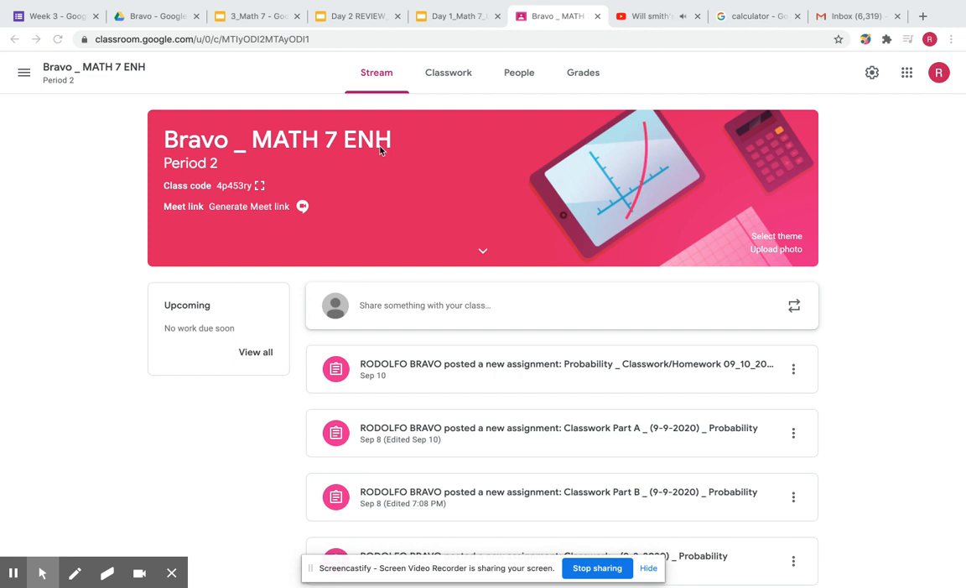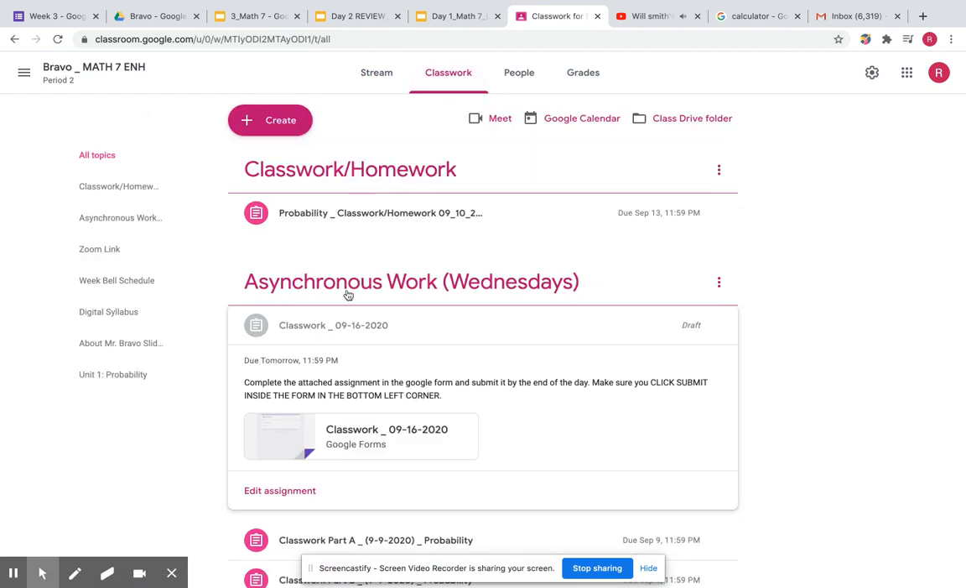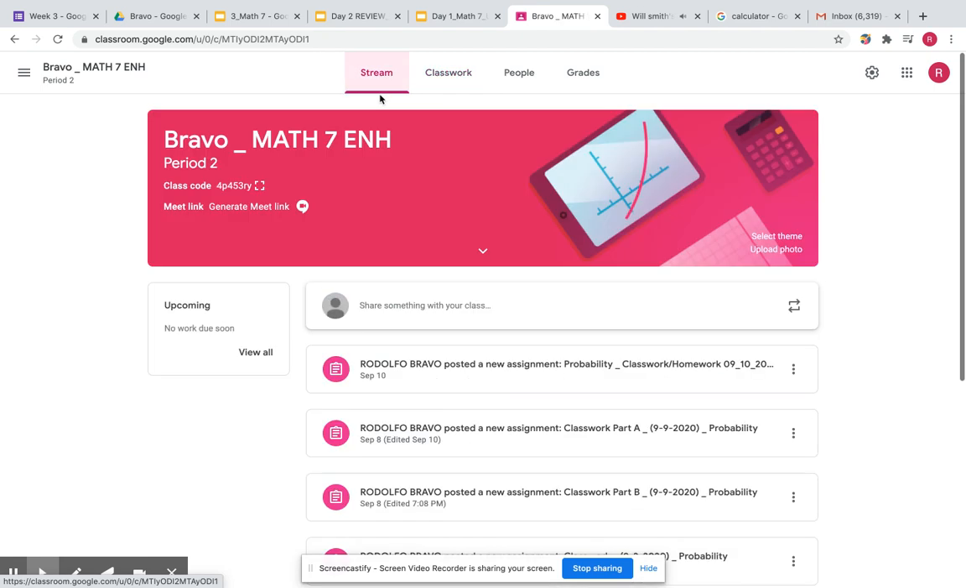But make sure you turn it in on time for your attendance, because it's really a handful if you turn in really late and I can't change your attendance right away. Anyways, go to Classwork if you need to, but it's under asynchronous work Wednesday, and it's called Classwork dash 09/16/2020. That's your assignment. In the stream, you could also access it in this section. Anyways, that's a little bit about your Google Classroom. I just don't want to spend too much time on it. I do review it often with you guys.